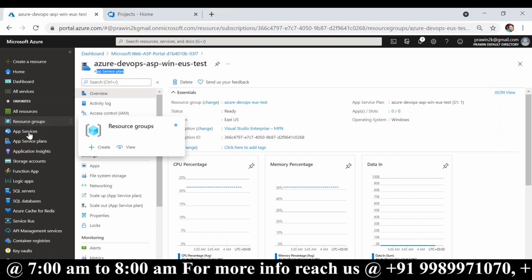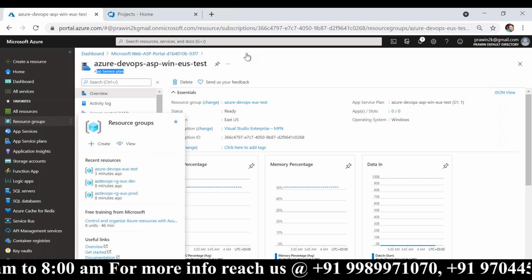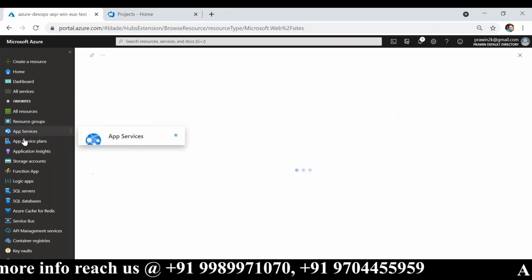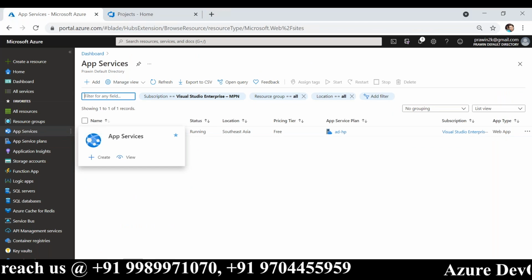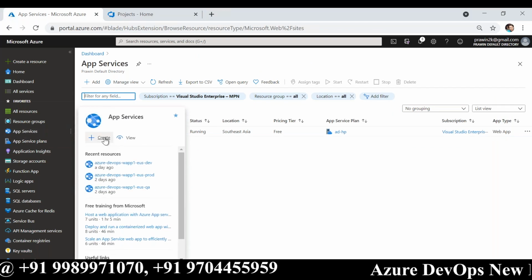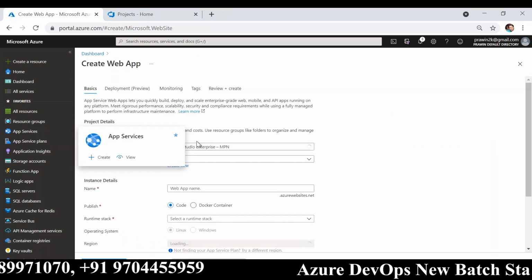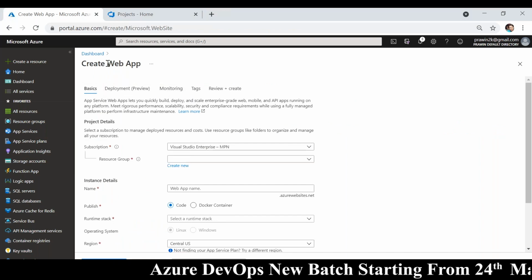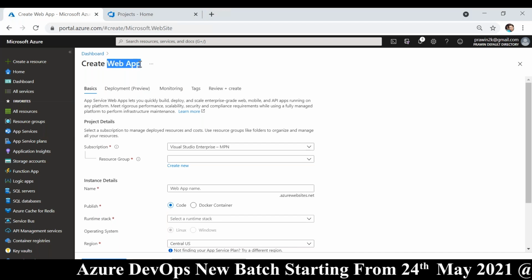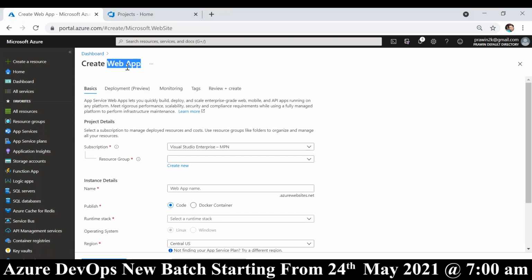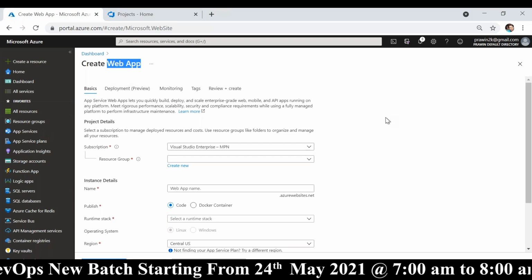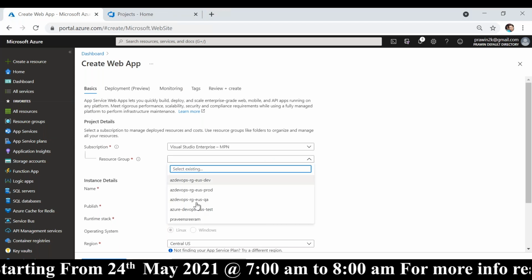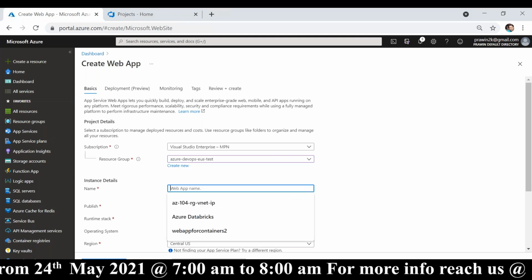Go back. It's very simple. Hover on this app service. Click on create. You see, same UI, but additional tabs here because we are now creating an app service web app. So web app and app service are both the same. Web app is the old name, app service is the new name, but in some places you still see web app. Same steps. So choose an existing resource group, provide a name.